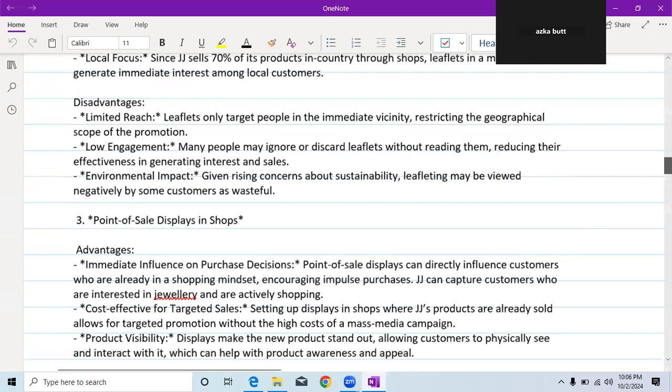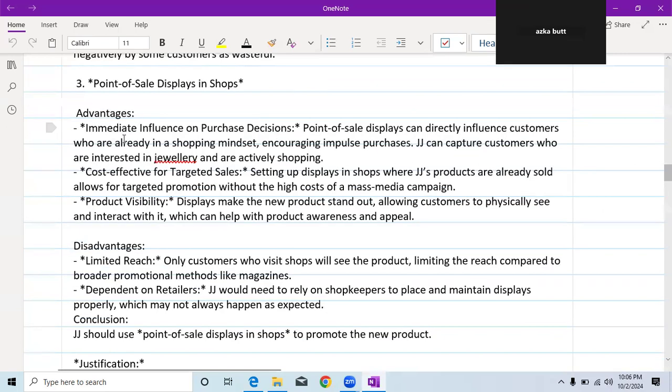And the third way is point of sale display in shops. Its advantage is that there would be immediate influence on purchase decisions. Point of sale displays can directly influence customers who are already in a shopping mindset, encouraging impulse purchases. JJ can capture customers who are interested in jewelry and are actively shopping. And the second, again, I'm telling you that you don't need to write more than one advantage and one disadvantage, but I have written three just to broaden your mind.